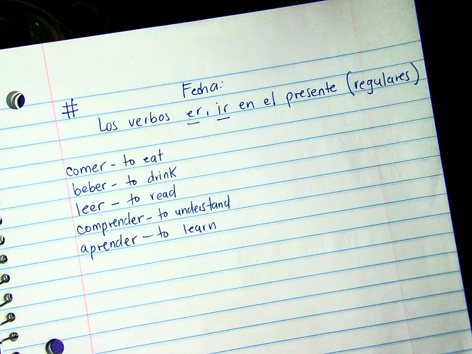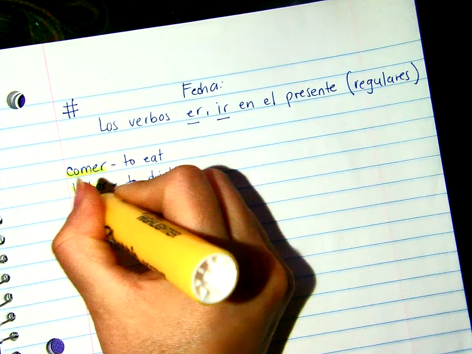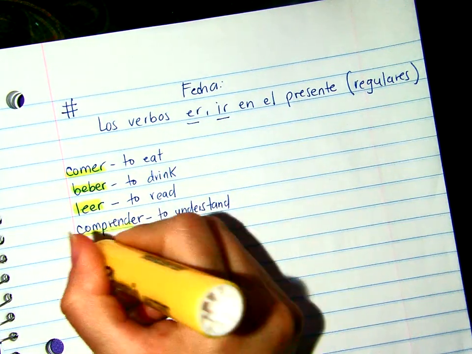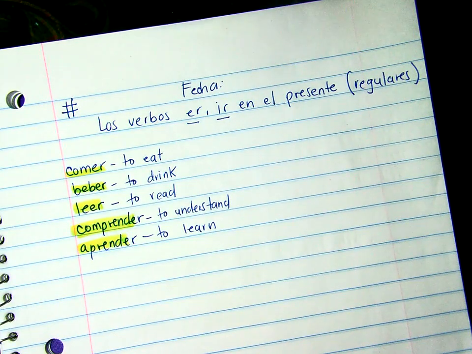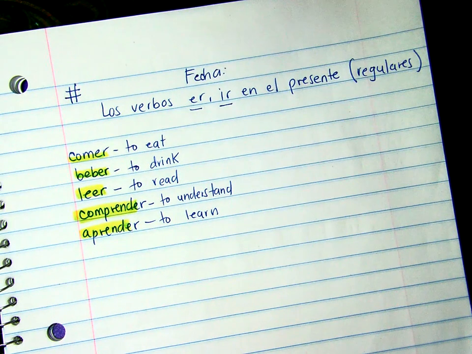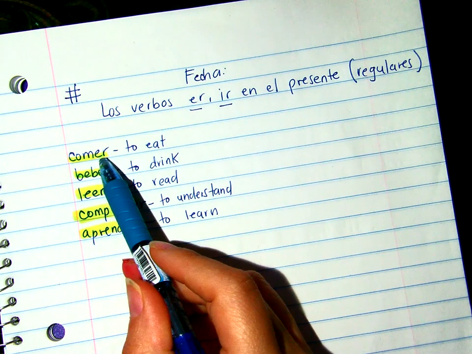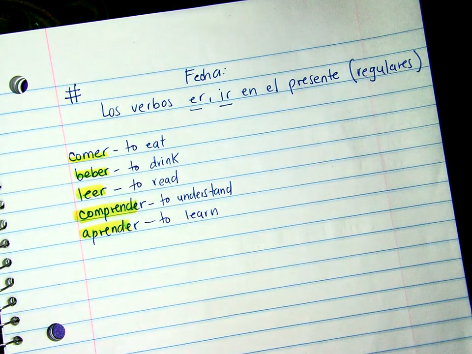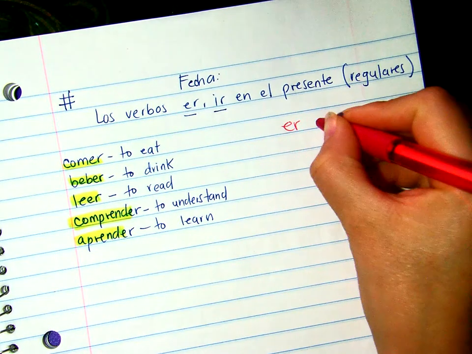So what are we going to do? These verbs right here are the infinitive of the verbs, right? There hasn't been any change to the verb. There hasn't been any conjugation, so this is the infinitive. So what do we need to do? We need to drop the ending and add a regular ending for ER ending verbs. So the ending in this case is ER, right? So what are the endings for ER? ER endings.